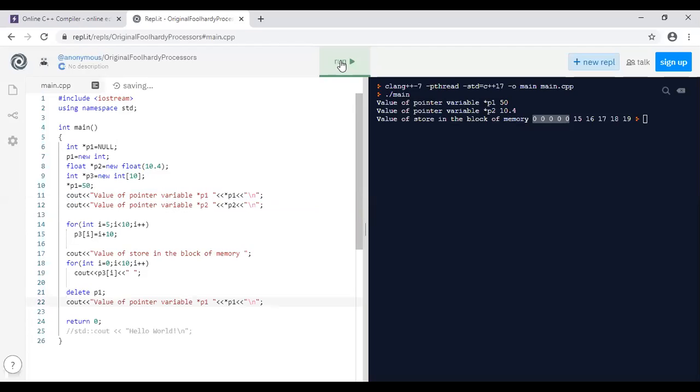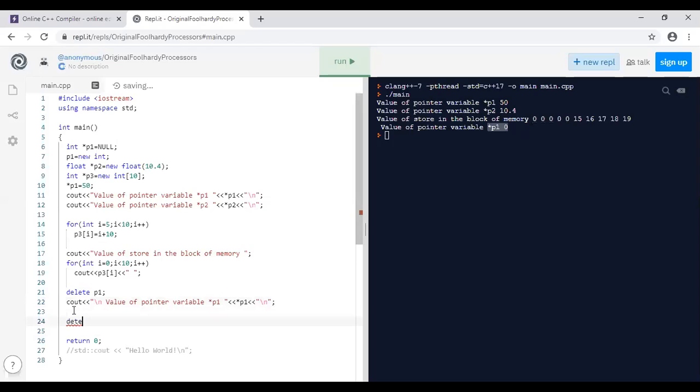So look at the execution. What will it display? It will display a 0. Why will it display a 0? Because that particular P1 pointer variable we have already deleted. So that's why in the 4th line the output window will display a 0. This is the way in which we release the dynamic memory which we already created.